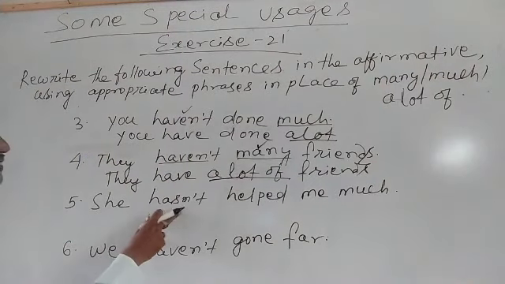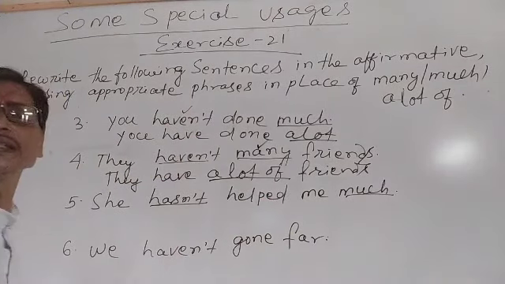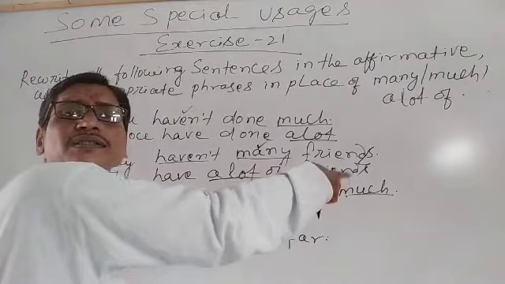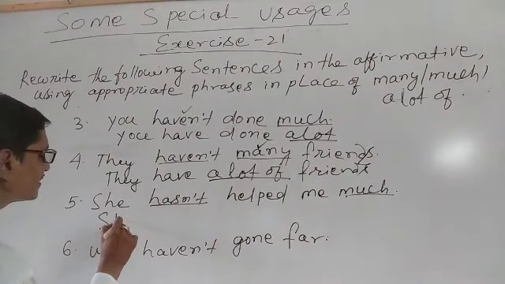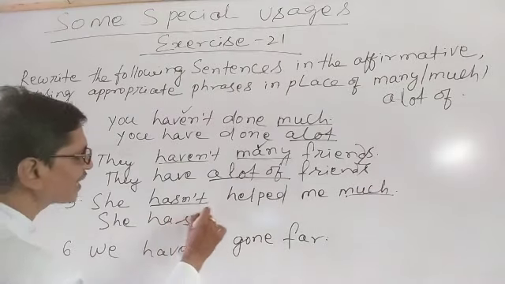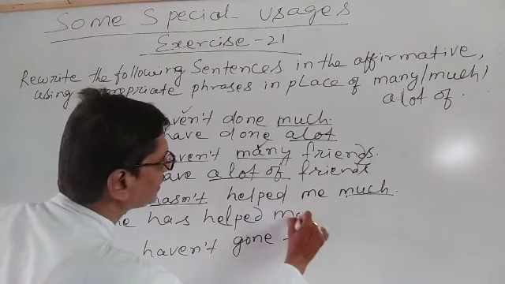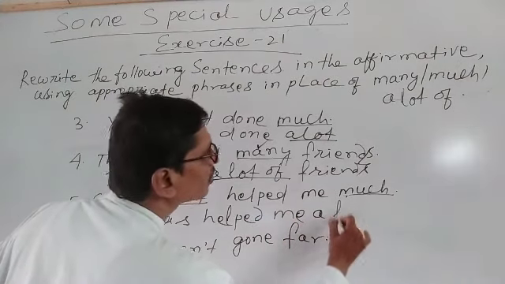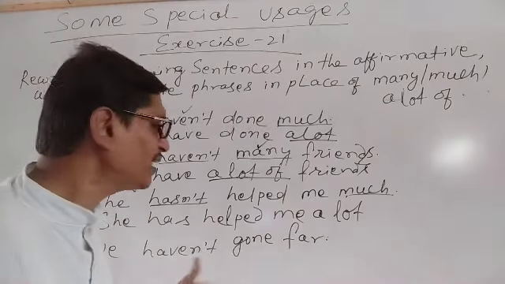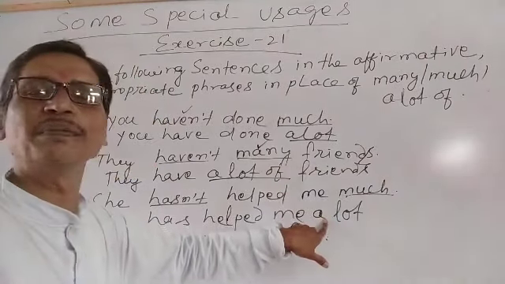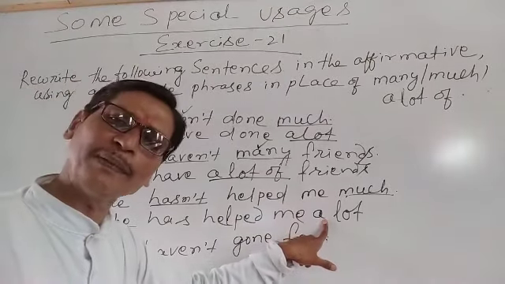Similarly, she hasn't helped me much. Here is a negative sentence. Therefore, we have used much. To make it positive, what will we do? She has helped me a lot. Understand? So in place of much, we have used a lot because the sentence is a positive, affirmative sentence.